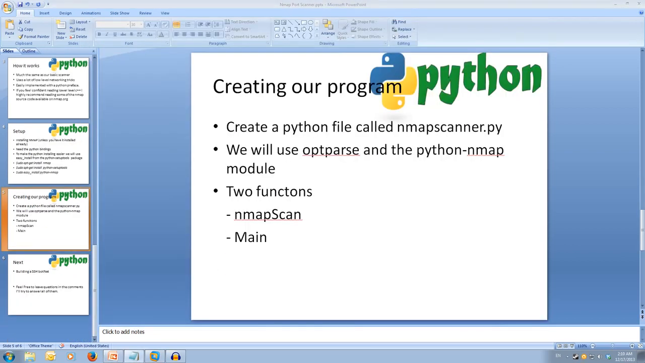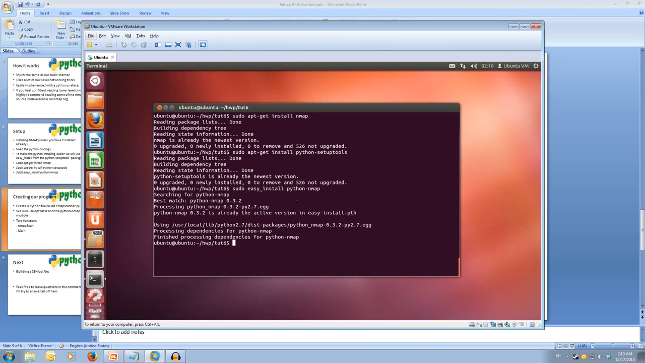We're going to have two main functions, the main function and the nmap scan function. Our main will have all our opt parsing and we'll run our nmap scan. We're going to create a Python file called nmap scanner, and I've already got one created, so we'll just go from there. But you can use the code from our basic port scanner and just copy and edit it if you wish, or you can alternatively get the code that's in the description.